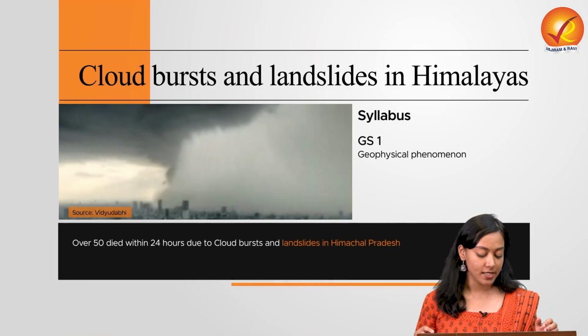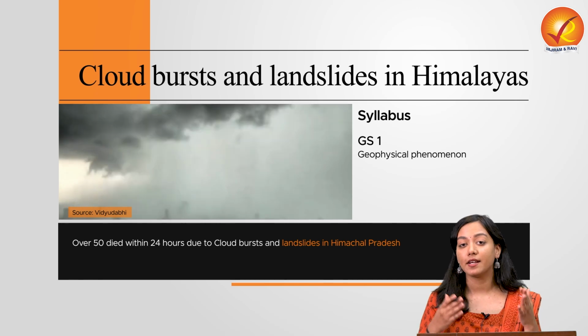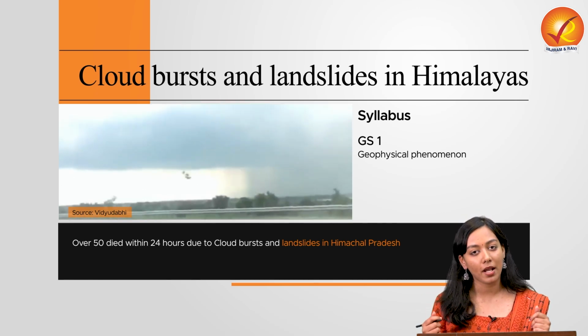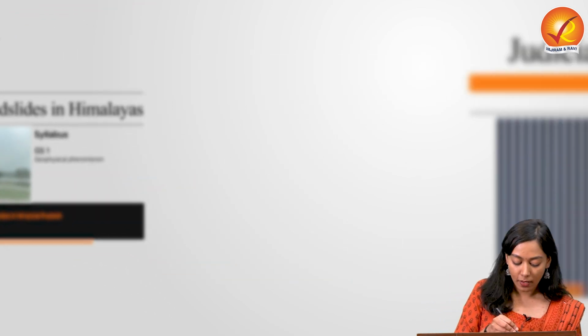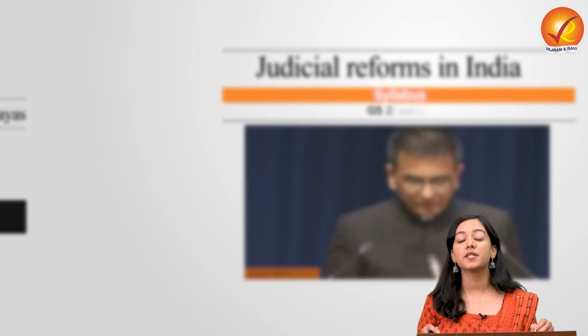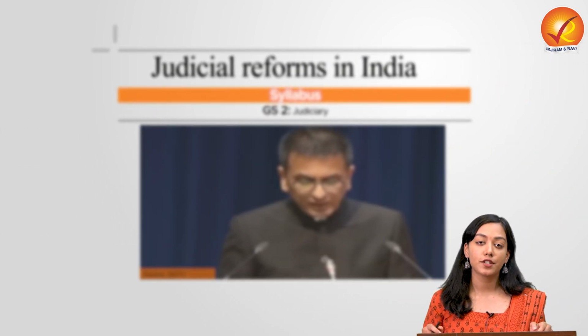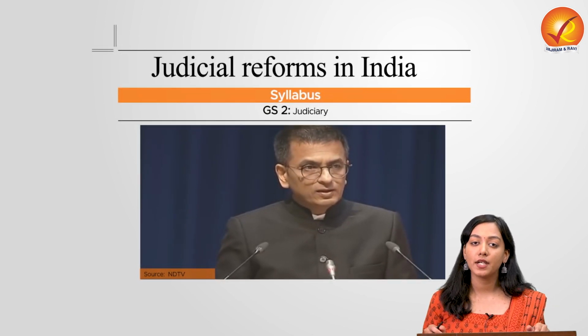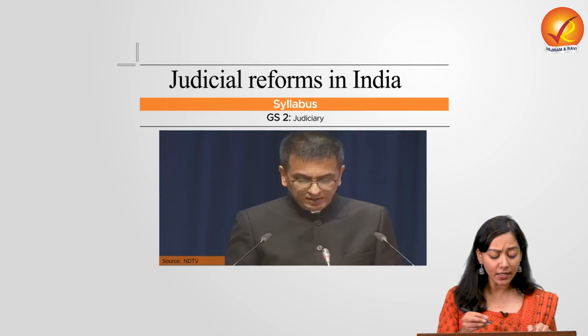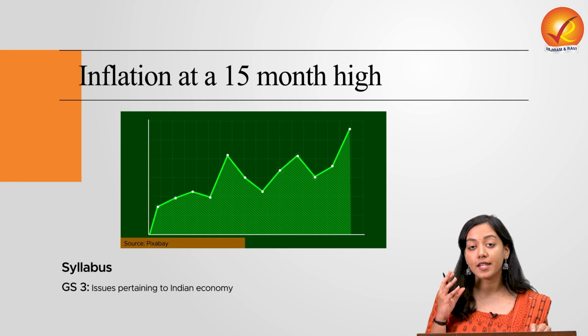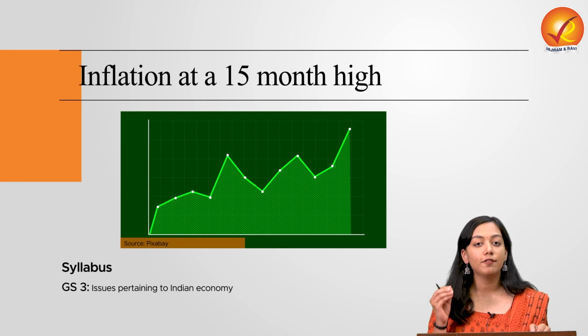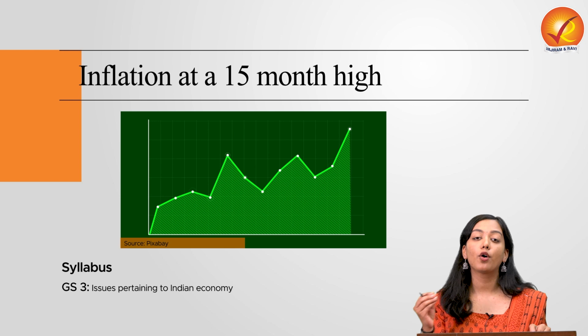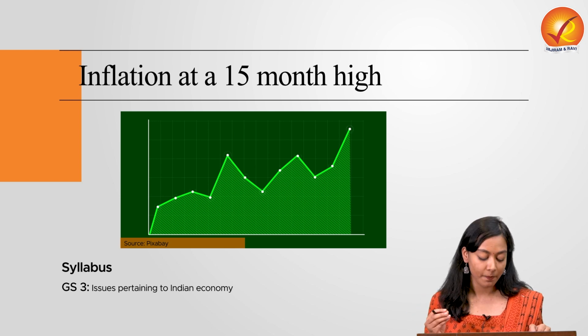In the first, we will study about cloudbursts and the associated landslide events that are taking place in the Himalayas. In the second article, we will read about judicial reforms as highlighted by the Chief Justice of India in the Independence Day speech. What is the need of judicial reforms in India and what are those? In the third article, we will discuss the inflation scenario in India, as it has been highlighted that retail inflation has spiked up to a record high of 15 months in India.